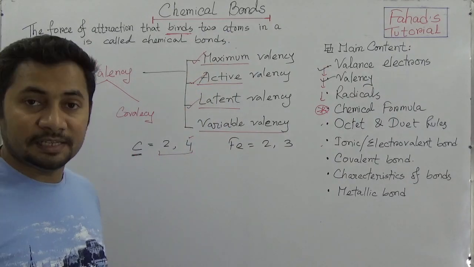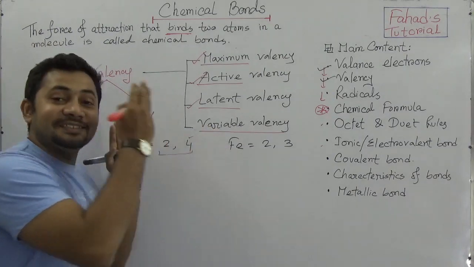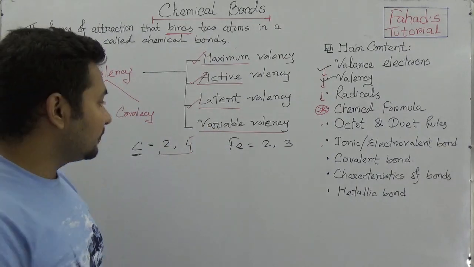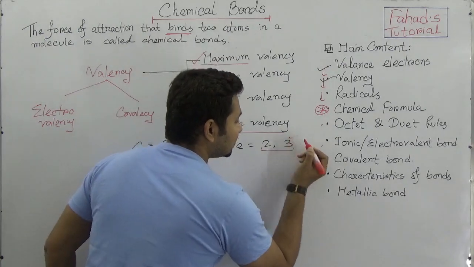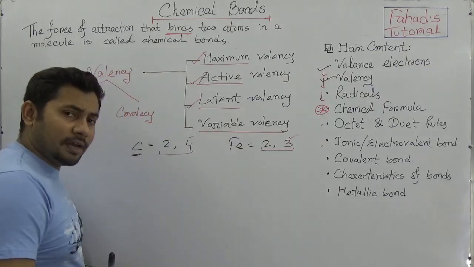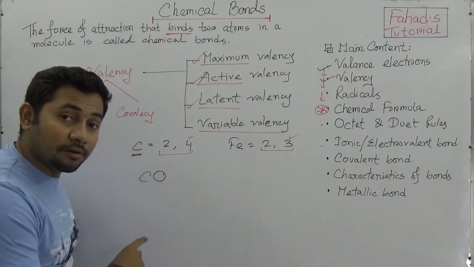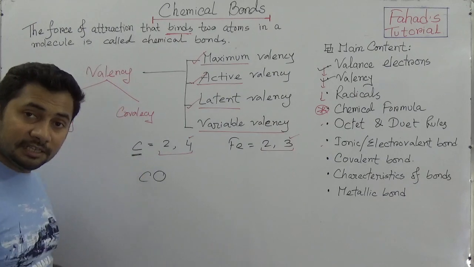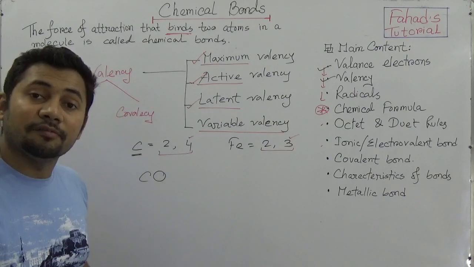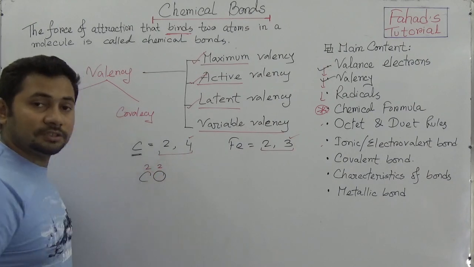So the maximum valency is the maximum of these 2 variable valencies. So here, 2 and 3. So this is the maximum valency. Okay? So when we write carbon monoxide, we know that in this molecule the valency of carbon is 2 and the valency of oxygen is 2.